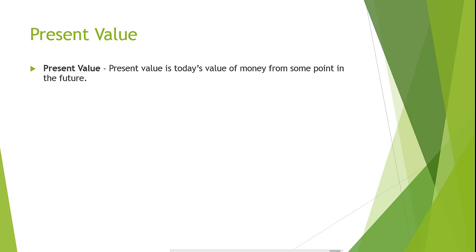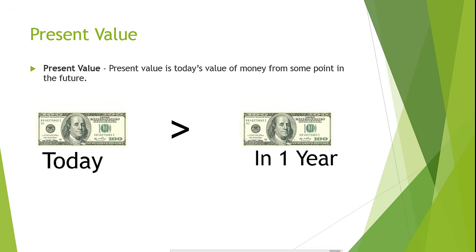What is present value? Present value is today's value of money from some point in the future. For example, $100 received a year from today is worth less than $100 received today. This is because of interest earned over time. For example, if we invested $90.91 in a fund that earned 10% interest, then our $90.91 would be worth about $100 1 year in the future.